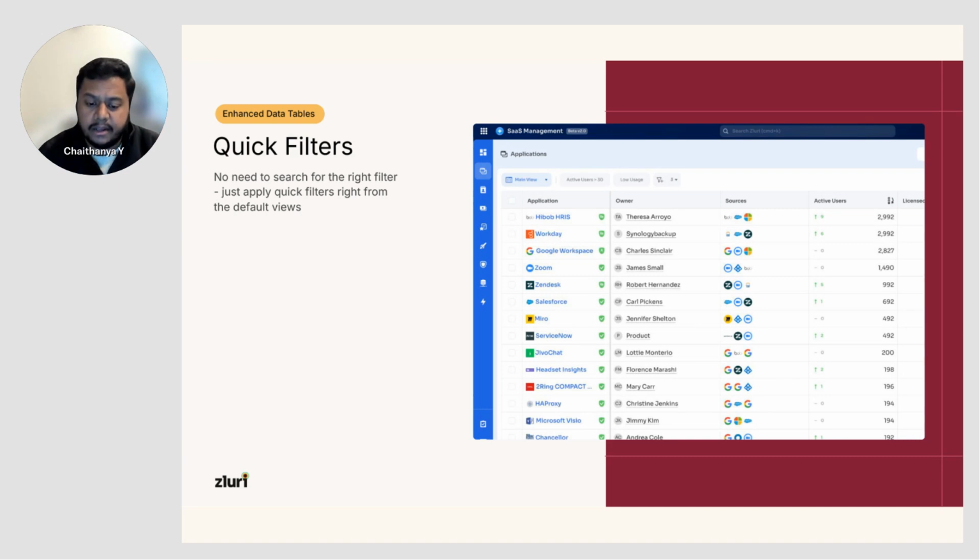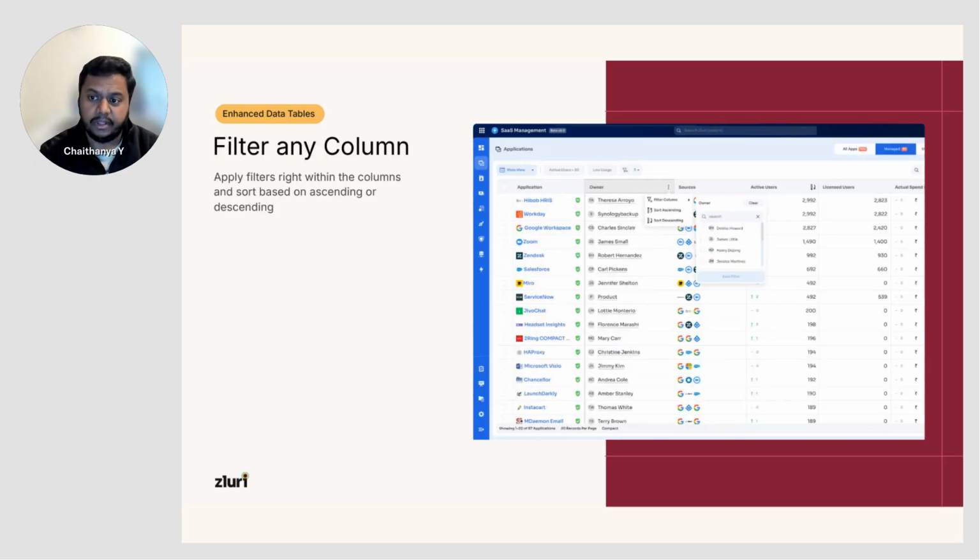The first one is that we've built in something called quick filters. So you don't need to fumble around with a lot of filters. You can just use these most commonly used quick filters, wherein depending on the view that you're looking at, you can click on a quick filter and automatically apply a cohort of filters designed for specific use cases. This has been extremely helpful, and I would really suggest trying this out.